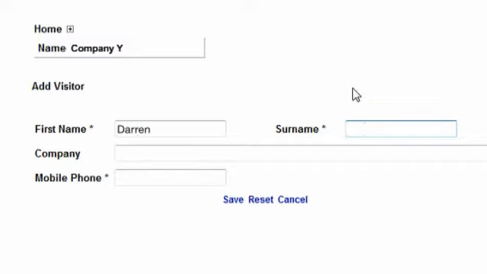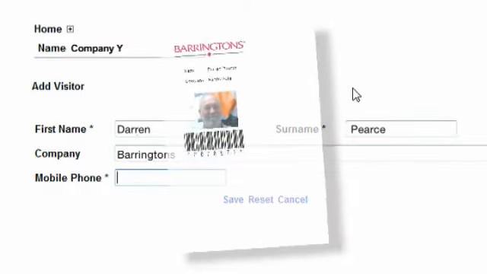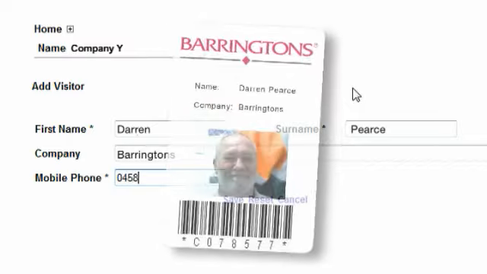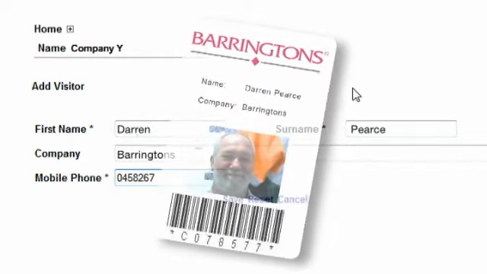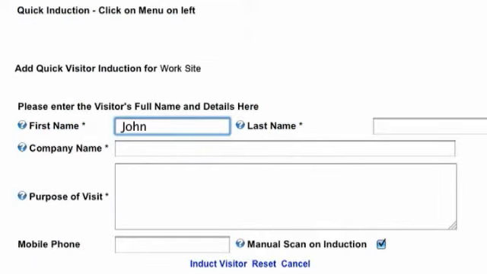Smartek is so simple to use that even a casual visitor to your business can be inducted into the system. Brief details of a visitor are collected and a card can be issued immediately. It may be a label, an A4 sheet, or a permanent card. Importantly, you have the details of that person should there be an issue or should there be a need to contact them in the future for whatever reason.